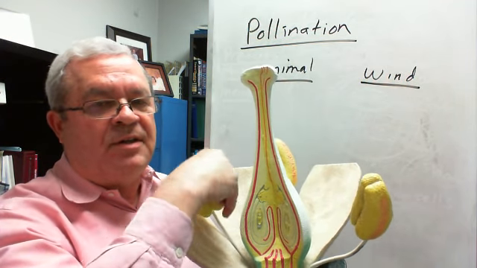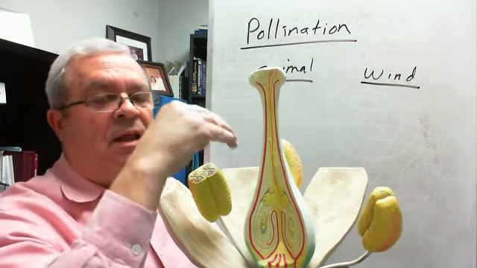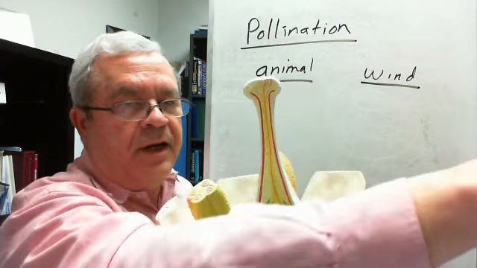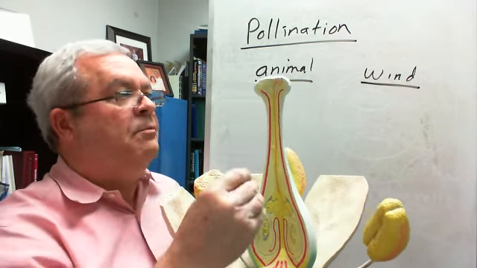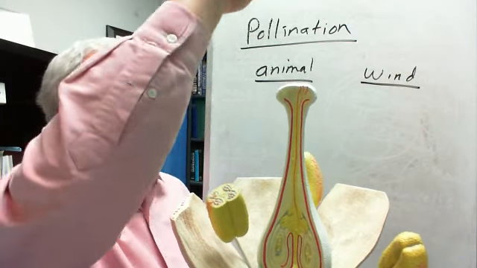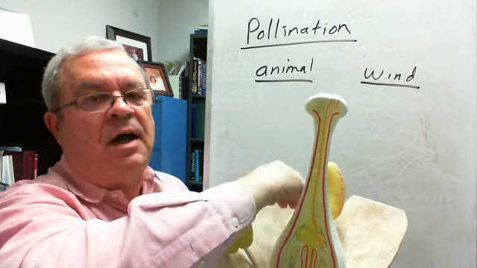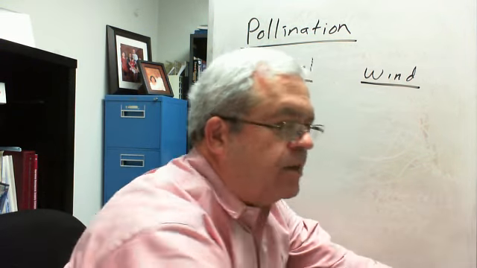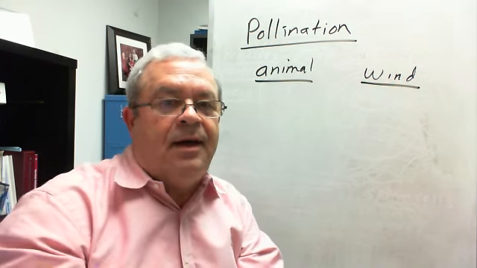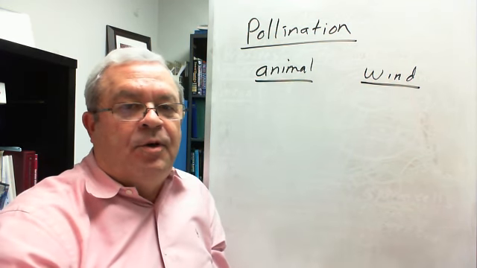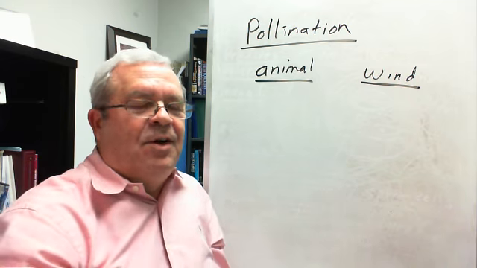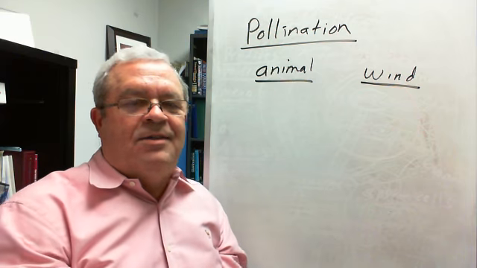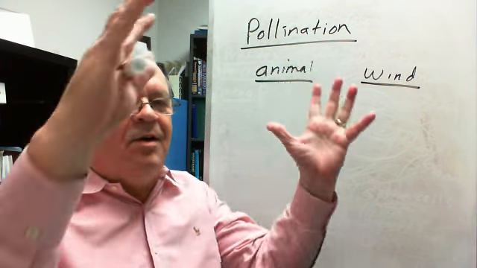Pollen brushes off, sticks to that animal, and the animal then goes to the next flower, yellow flower to yellow flower to yellow flower. They're all ready at the same time. And in the process of going after nectar, the next flower brushes that pollen off on the stigma of the next flower. And so nectar is the reward. Do you suppose those animals know they're working for a paycheck? I don't think so. I think that's just all in the great circle of life that Elton John sings about in The Lion King, how it all fits together.